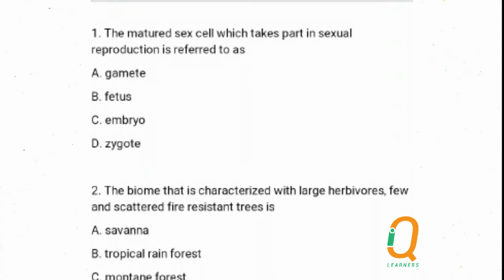Number 1. The matured sex cell which takes part in sexual reproduction is referred to as the gamete. The male gamete is the sperm cell, the female gamete is the ovum or the egg cell. The answer is not fetus, because fetus is the product of a fertilized egg. It is not embryo and it is not zygote. So the answer is A, gamete.